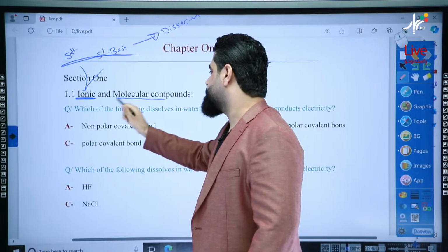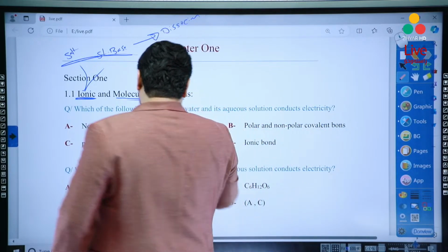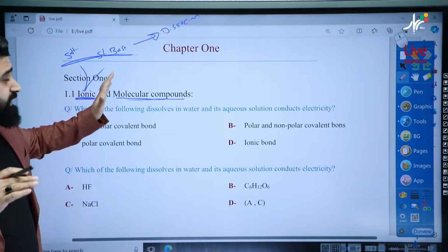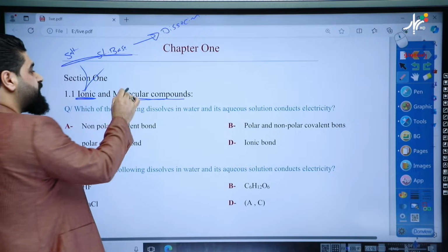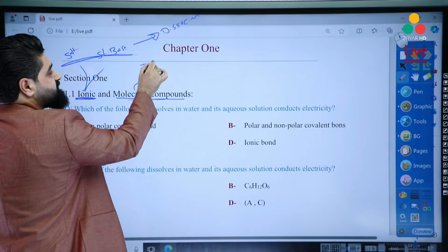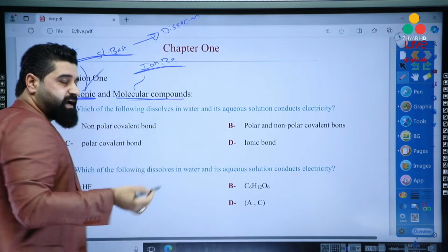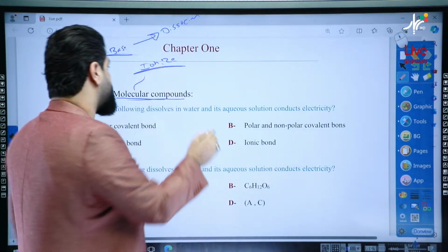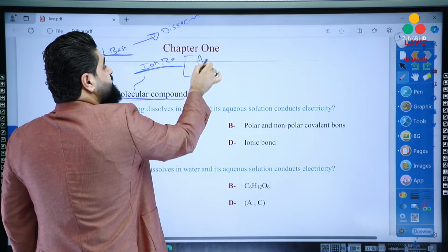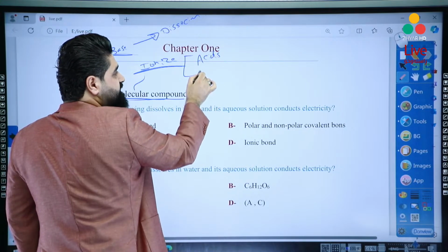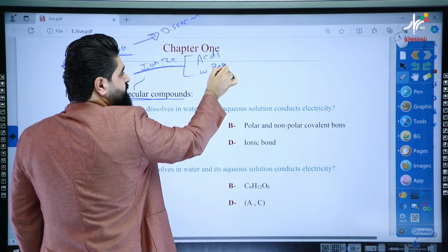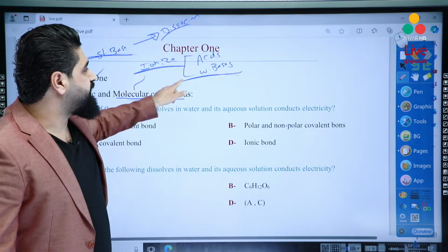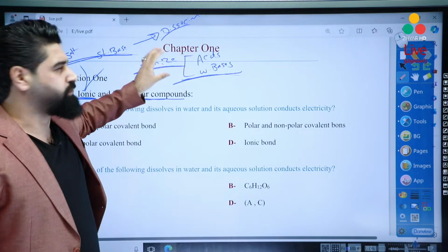And molecular compounds. Look, when I say molecular compounds, I mean the electrolytes, because forget about the non-electrolytes and non-polars. Okay? Molecular compounds, they ionize. They ionize inside of the water. What are the molecular compounds that ionize in water? You have to know, okay? Such as acids and weak bases. Okay? They ionize. And I'll tell you what is dissociation and what is ionization. You will see them, be sure.